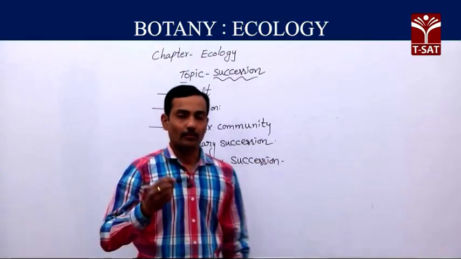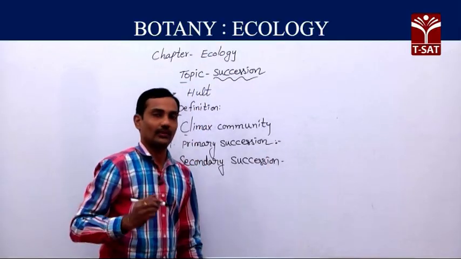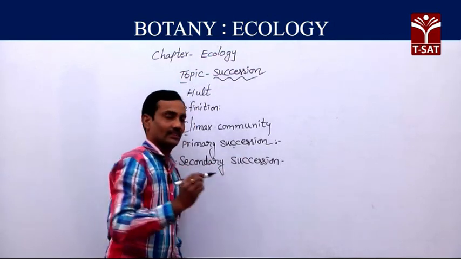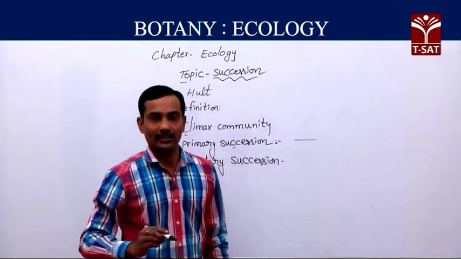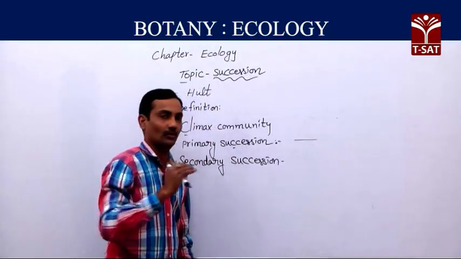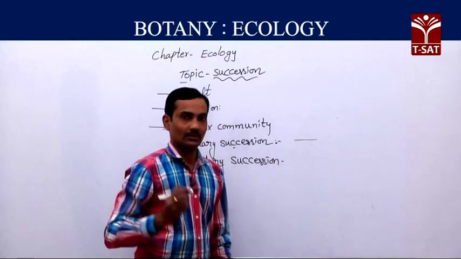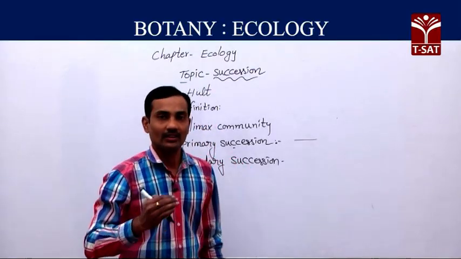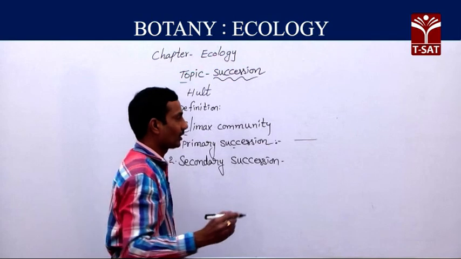Here the primary succession usually begins from sterile bare lands. In primary succession, for example, one particular area has no plant community, no plant vegetation, no organisms, no plant community found in this particular area. In this area, the first growing species in bare land or bare rock is known as pioneer species.